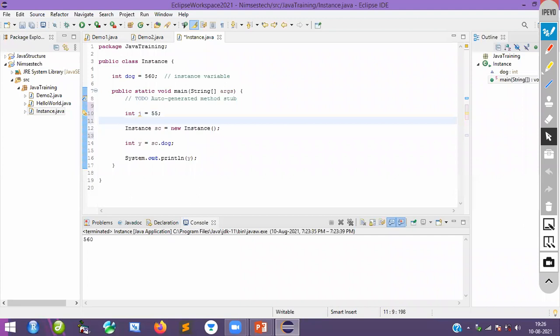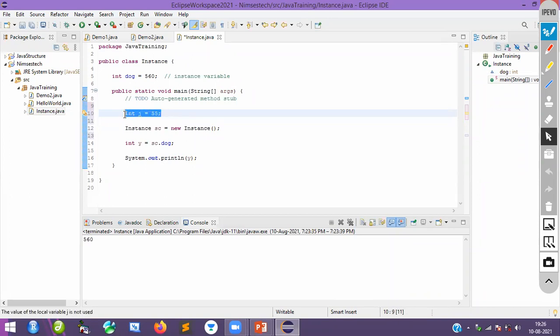This variable does not require any kind of object to access because it is a static method variable. Yes or not? This method is static. That is the reason why this variable doesn't require any kind of object or class, even though it is public. That is why this is totally a local variable.